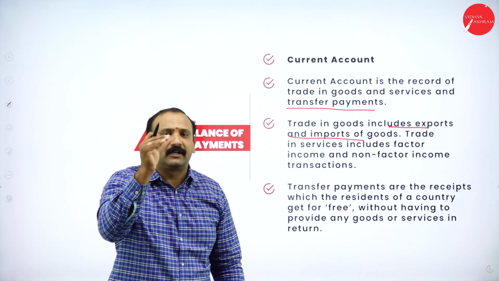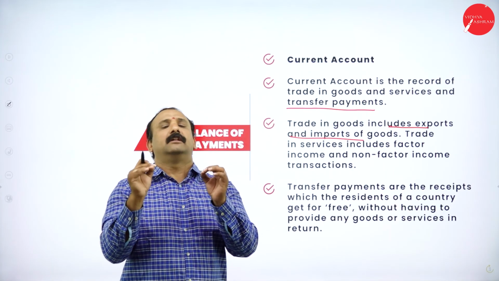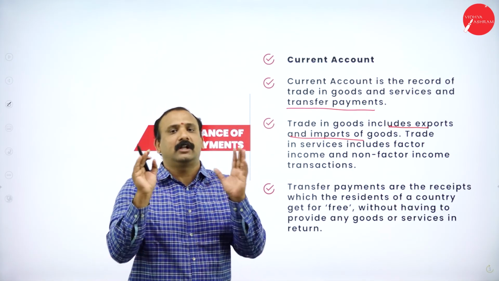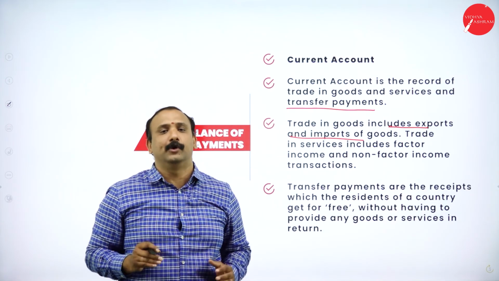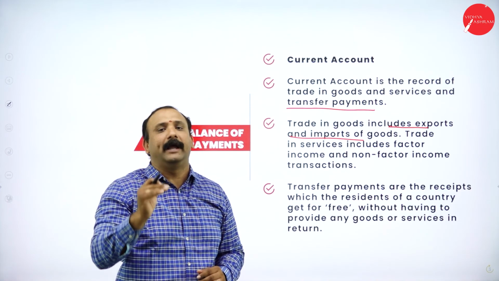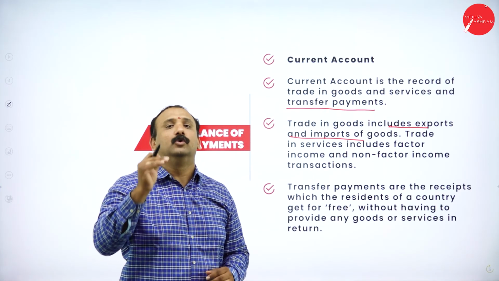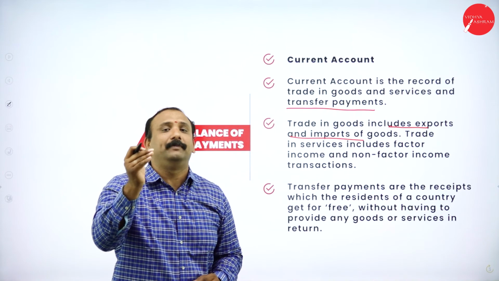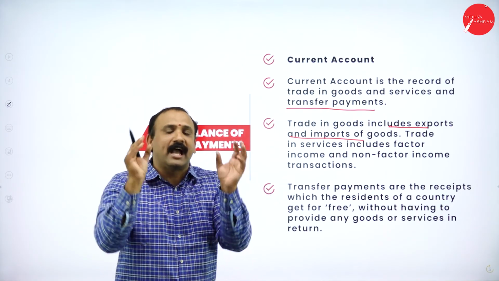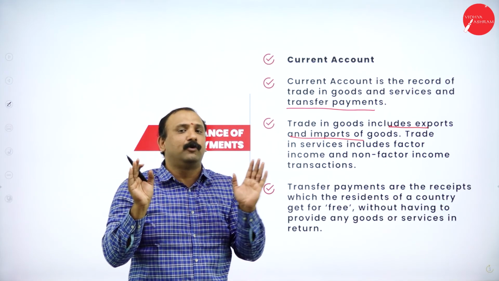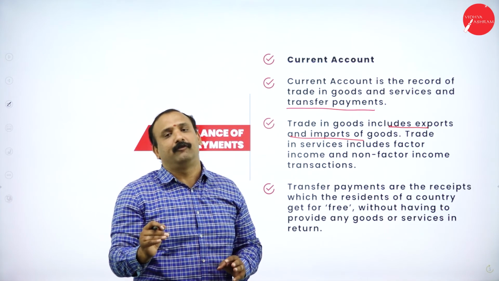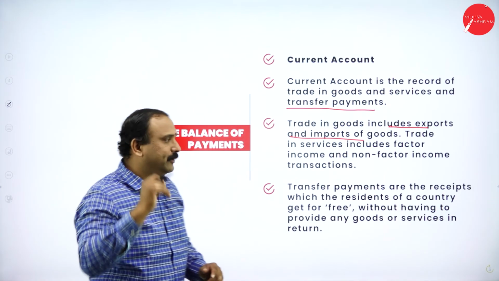Now, when you have a current account, that account itself is used by the country for trading purposes. It is not like a savings account, it's a trading account. So whatever goods, whatever services that you are going to buy or give to other countries are going to be transacted using this particular account. So the goods can be in the form of imports and exports, and transfer payments will be the receipts that you are going to get for free from the government side. Now moving forward,